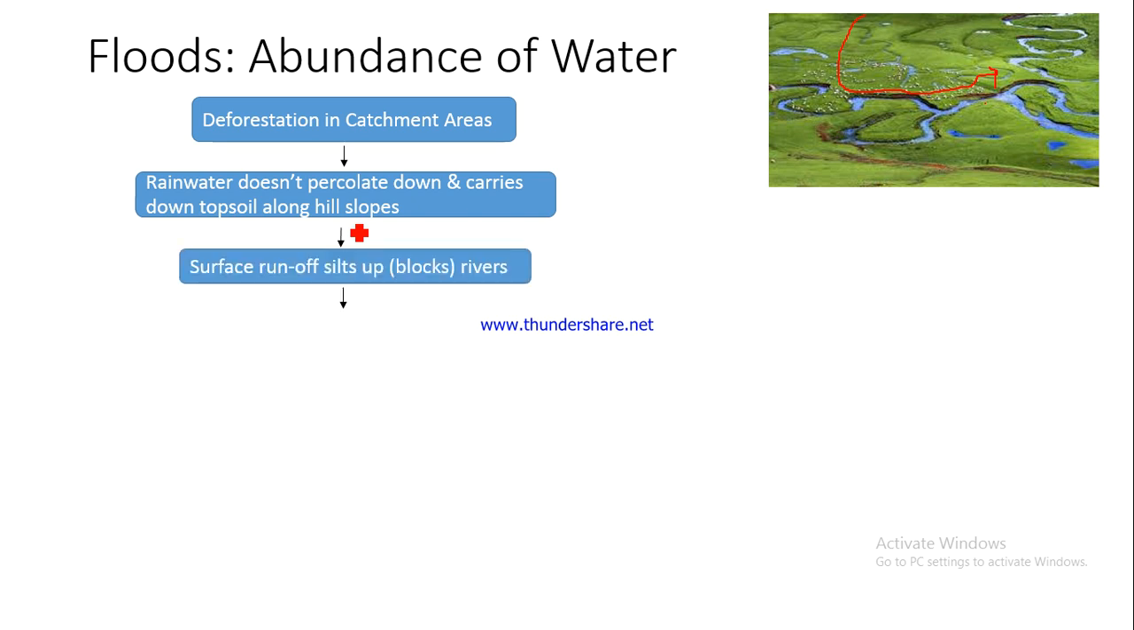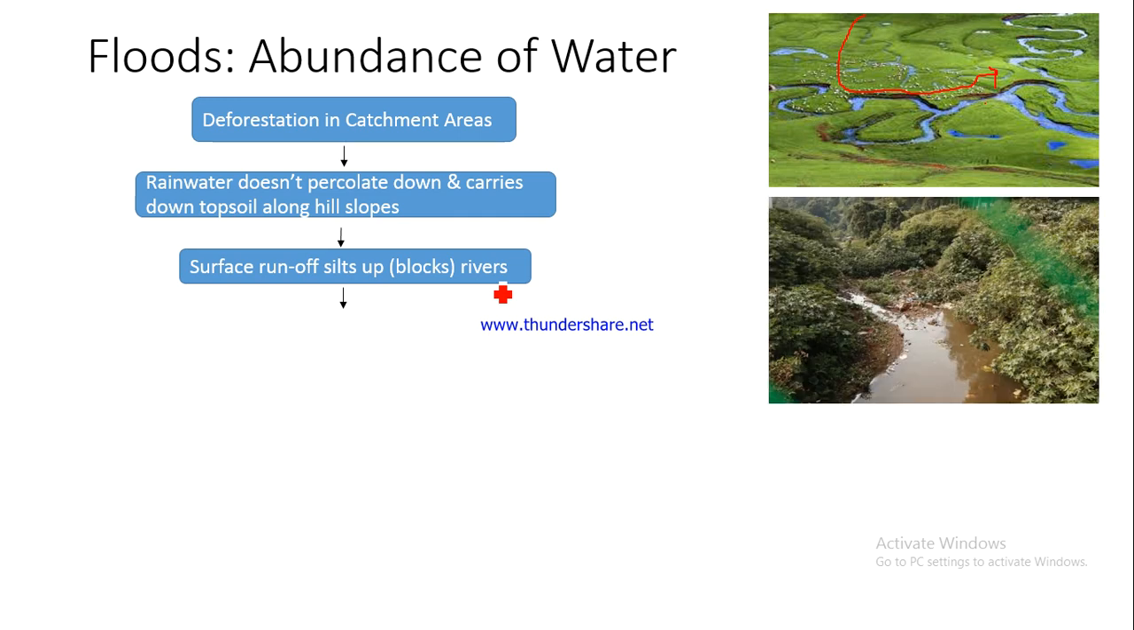On the other hand, see what will happen. This surface runoff will silt up the river. This slurry formed from water and soil will move down the hill slope, and then it will start getting dumped into rivers, and the rivers would be blocked. So this silt would block the rivers. Now have a look at this particular picture. You will find the same thing happening here. Now this has been blocked.